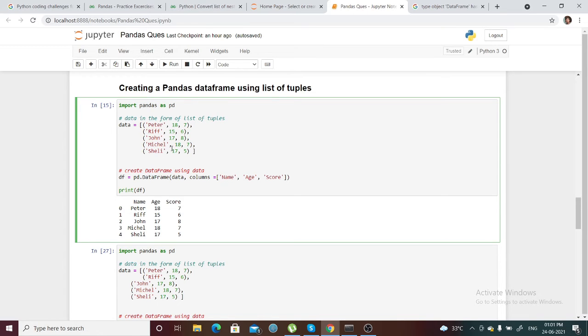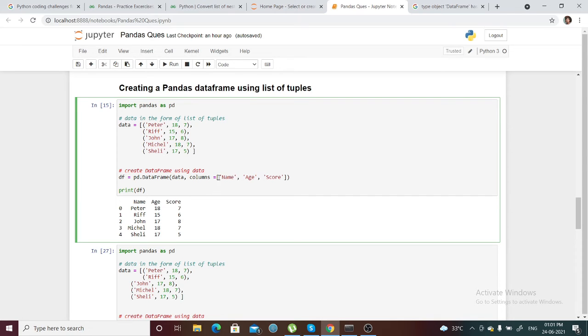Whatever this individual tuple holds is nothing but the row values, or table values. These are the individual columns: this is one column, this is the second column, this is the third column, and these are the rows. So every individual tuple is an individual row. We can pass this data and then the column values.